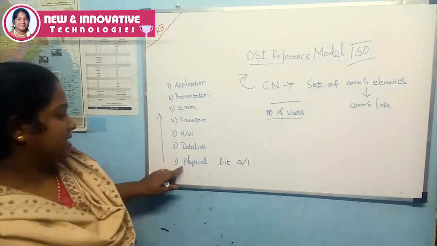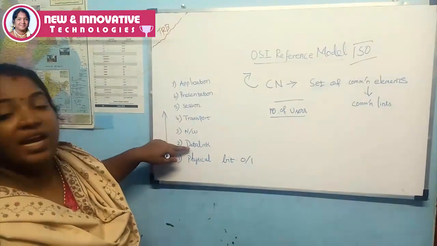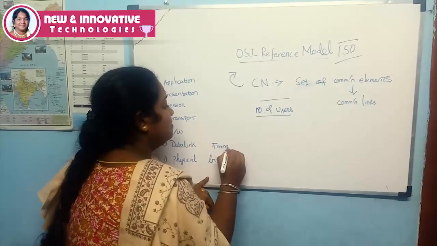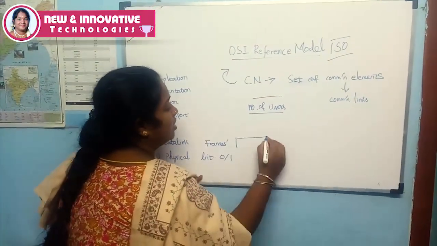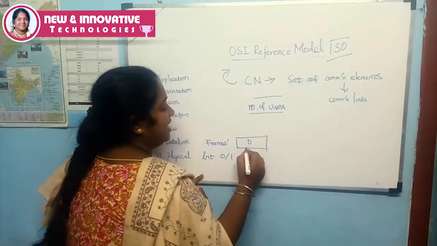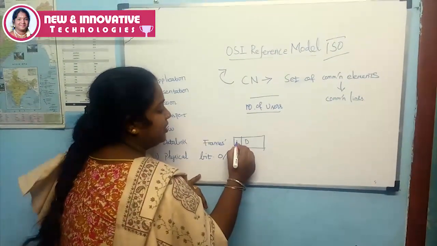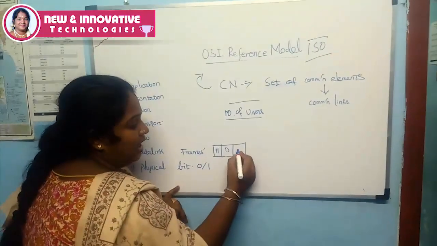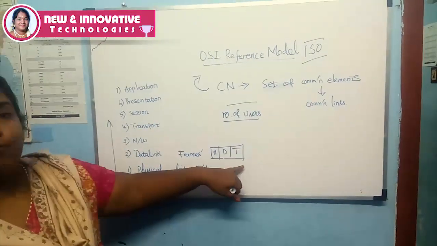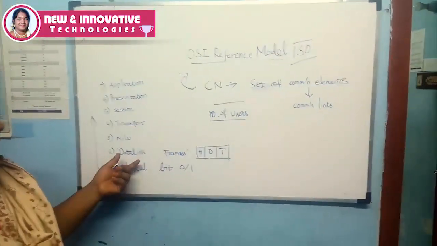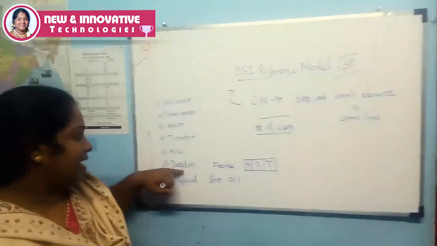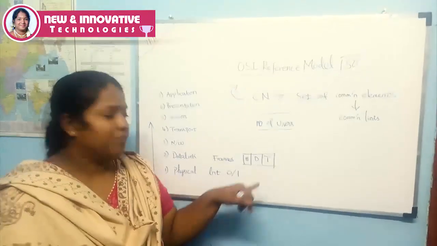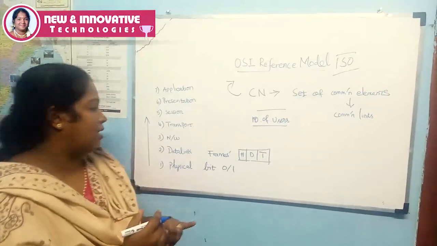The data link layer is the second layer. In the data link layer, the data is in the form of frames. A frame is like this: there is one data, before that data a header is added, and after the data a trailer is added. This is the frame format. In the data link layer, the frames are moved from one hub to another hub.